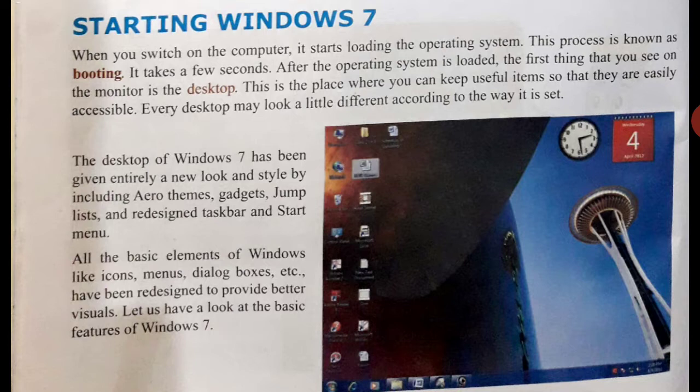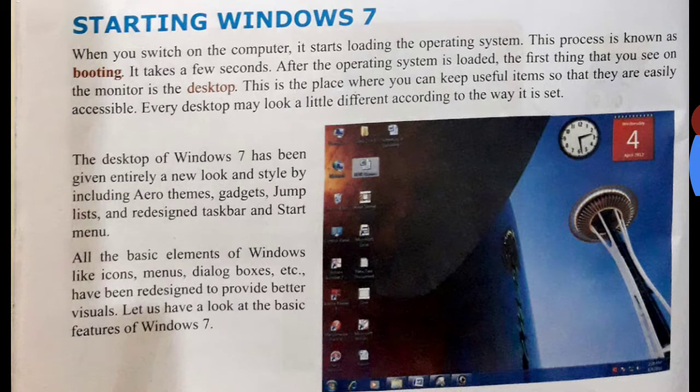Then afterwards, see, the desktop of Windows 7 has been given an entirely new look and style by including Aero themes, gadgets, jump list, and a redesigned taskbar and start menu.